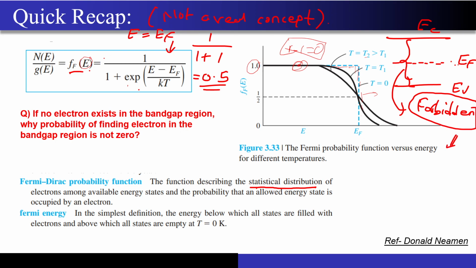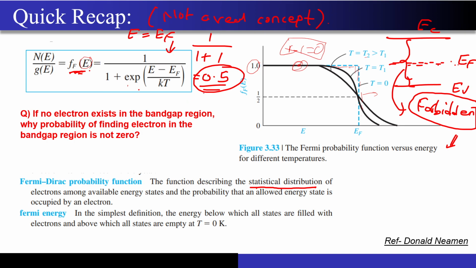But what is this statistical construct, the statistical distribution, telling us? That there is a 50% probability that you can find an electron in between also. So somewhere there must be something, as we say, dal mein kuch kala hai, right?